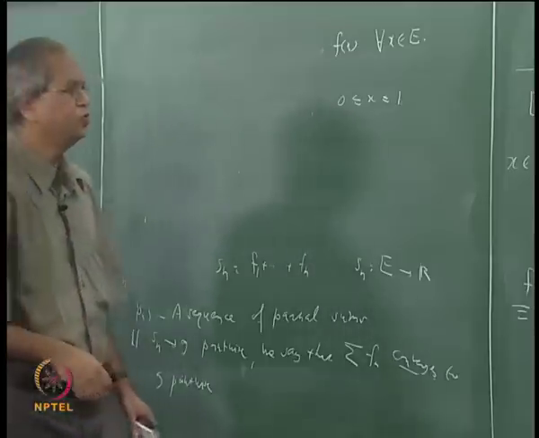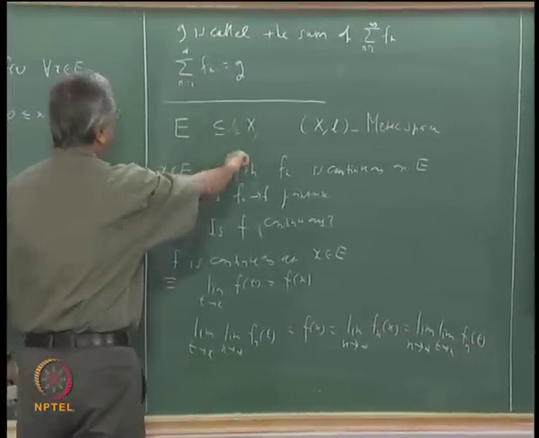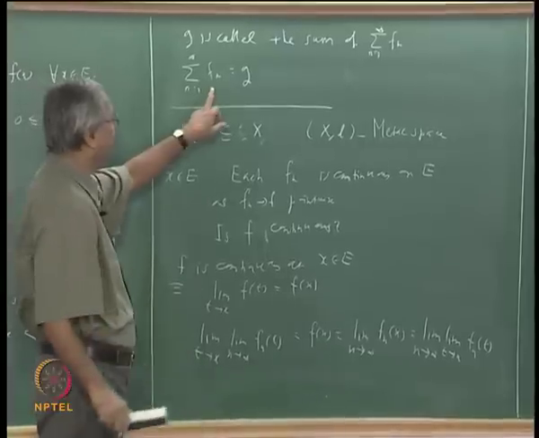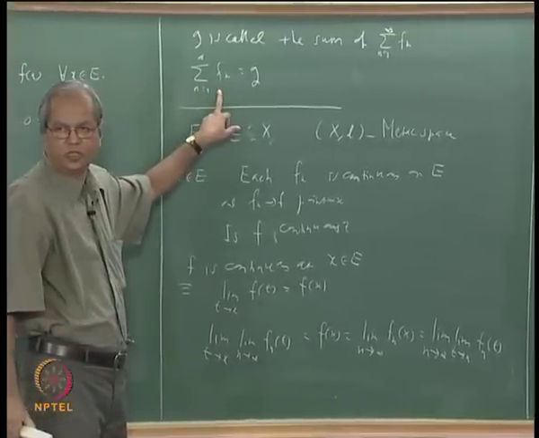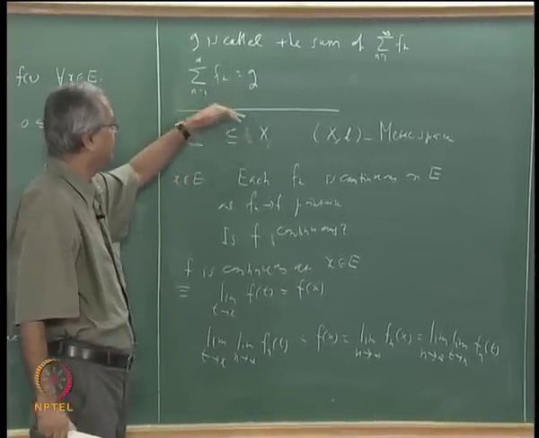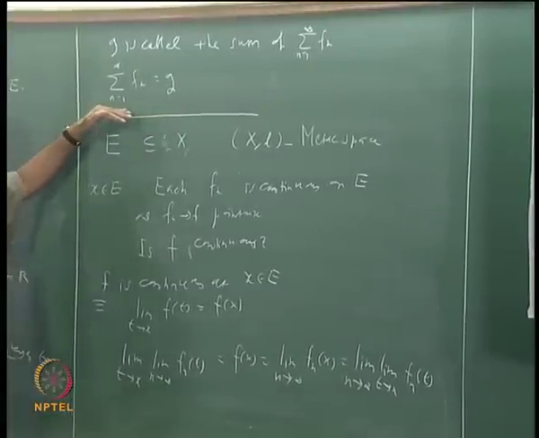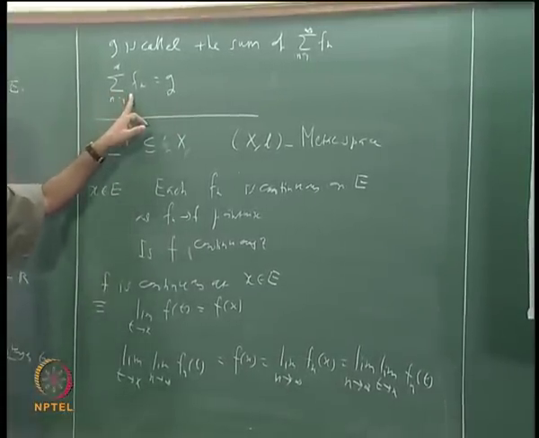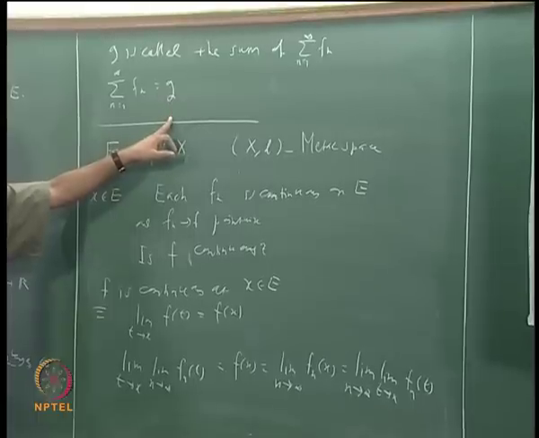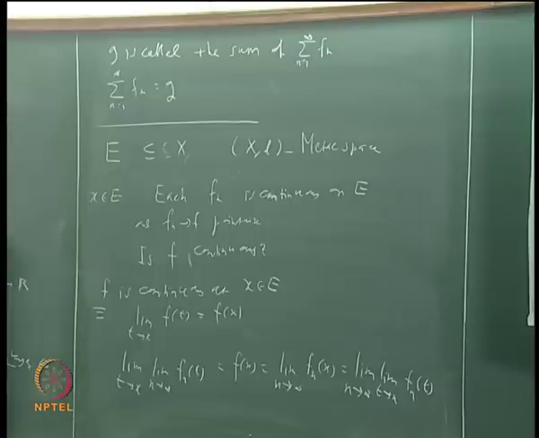We would also want to know that suppose we take a series like this, whether such a series can be differentiated pointwise term by term. That is, if sigma fn converges to g, can we say that sigma fn prime is equal to g prime, or can we say that sigma integral of fn is equal to integral of g, etc.? Those are the kinds of questions which are very important in this convergence that we are going to consider.